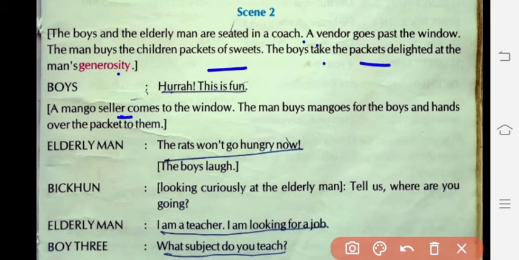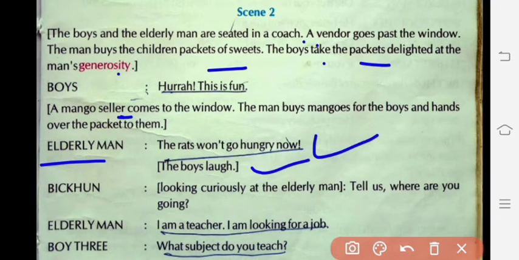The elderly man says, the rats won't go hungry now. This is the line that suggests the intelligence, we can say, of the elderly man, because he stated one sentence, that is, the rats won't go hungry now, meaning they will not go hungry. So who is considered a rat? You can guess that here rats means all the boys, and the elderly man knew it in advance, as and when some things had been stolen from the pots. At the same time he knew very well, but he didn't declare it. Now he declares that the rats won't go hungry now.